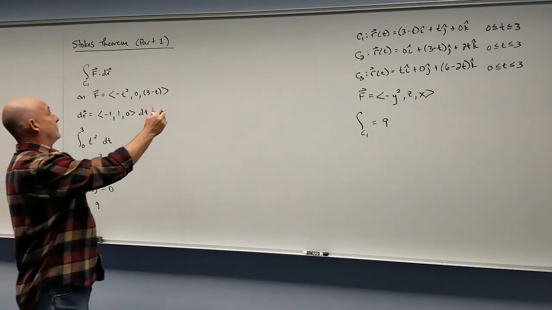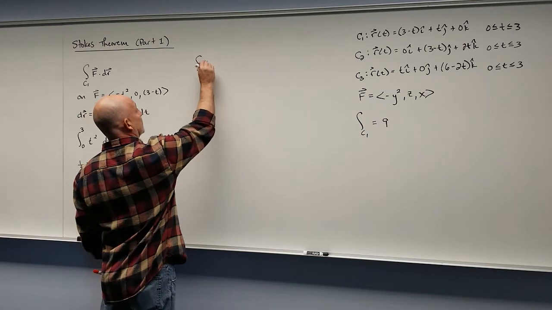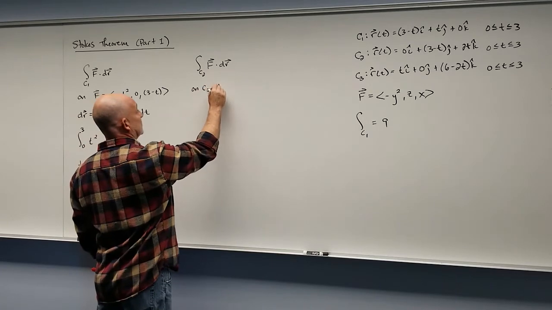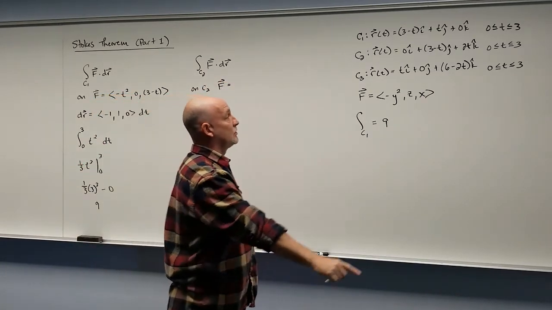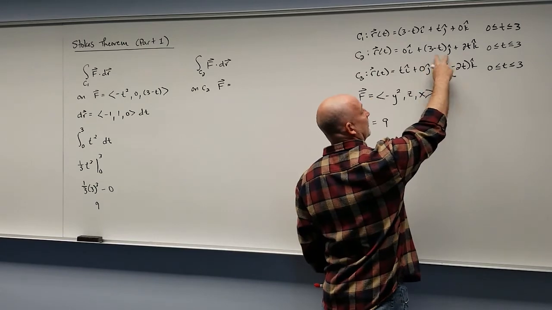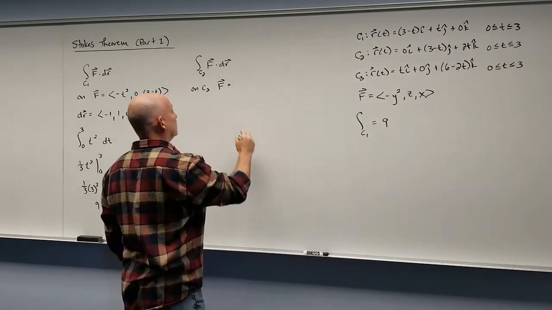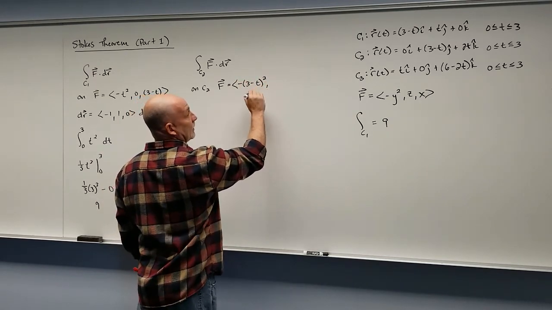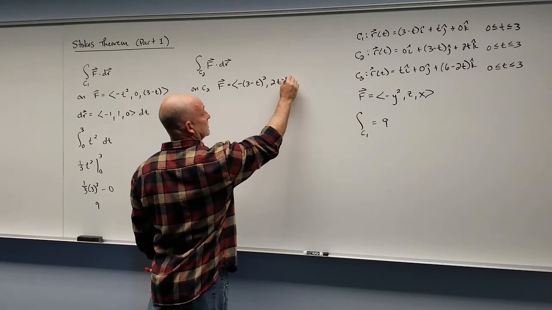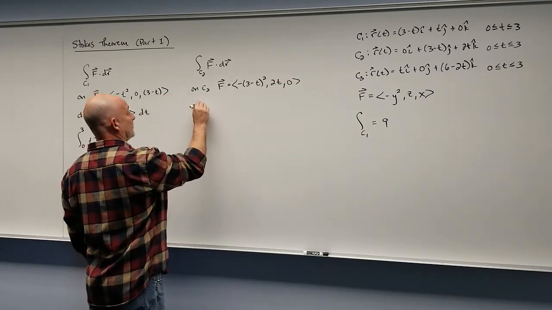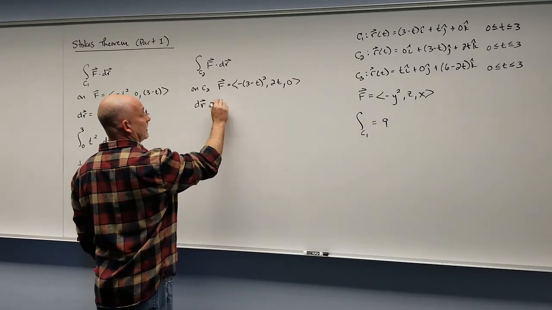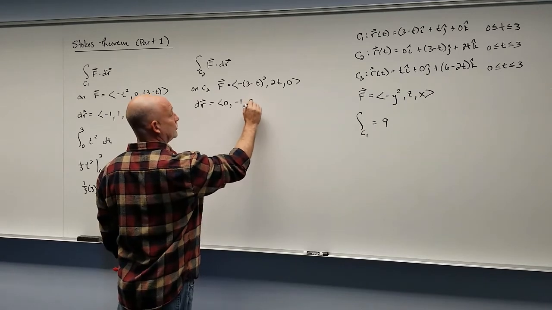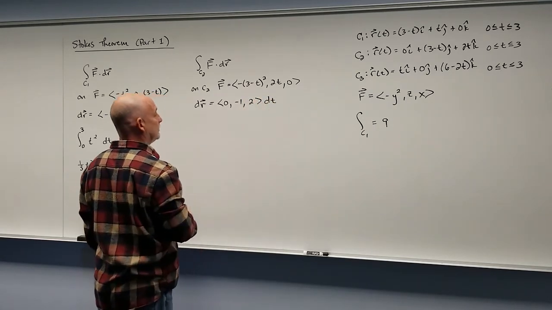We can fit C2 right here, I think. Let's go ahead and do it here so we can leave it up there. So the integral for C2 of f dot dr. On C2, x is 0, y is 3 minus t, z is 2t. So f becomes negative y squared, z is 2t, and x is 0. dr, the derivative of our path, is going to be 0, negative 1, and 2, dt.